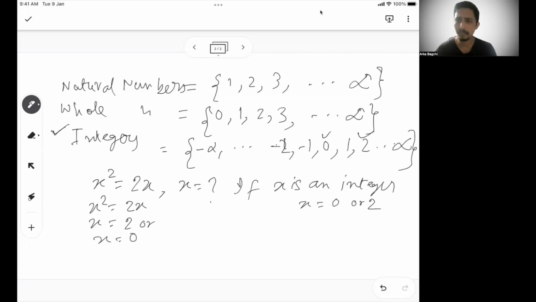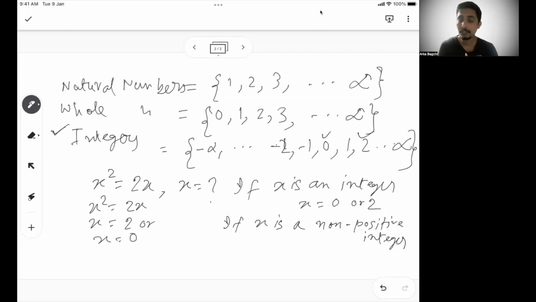Now let's tweak this problem a little. What if I tell you the same problem, but x is a non-positive integer?